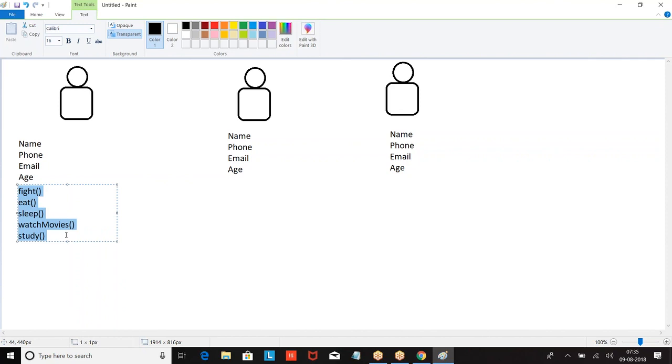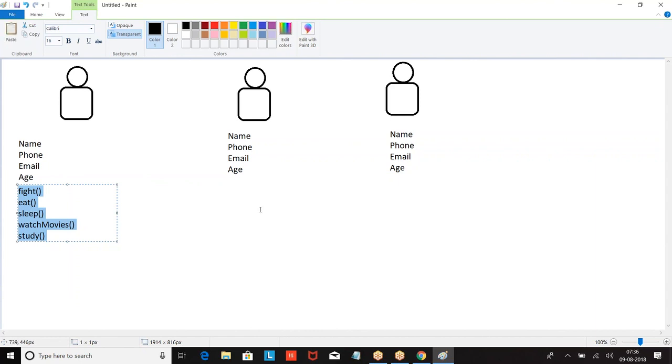All these are actions he can perform. Name, phone, email, age is information. Fight, eat, sleep, watch movie, study are actions. This is the information about the student, and these are the actions he can perform.